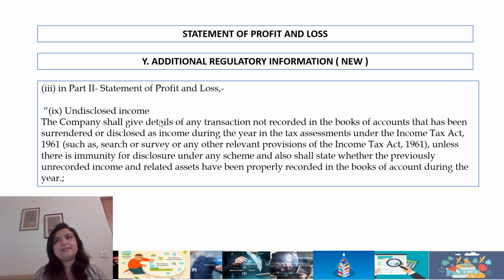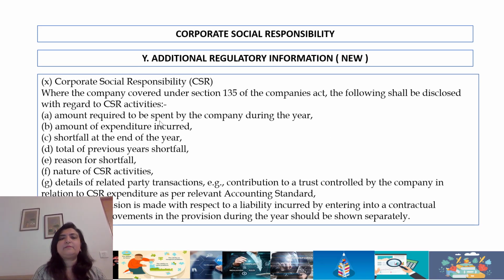Statement of profit or loss, undisclosed income, again has to be reported. Previously tax assessments used to run on the right side and books used to run on the left side. Now they want to marry the two, and if you've been subject to any procedure by the income tax department where you've surrendered or disclosed income, unless there is such immunity for disclosure, you need to disclose it in the books of accounts.